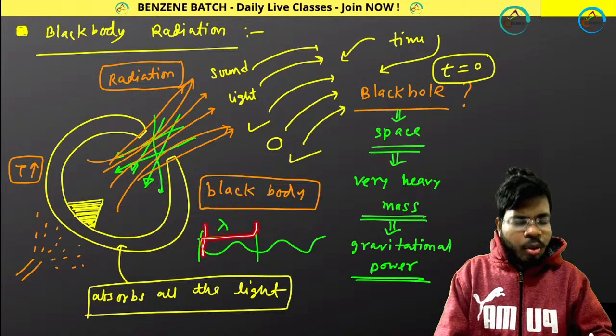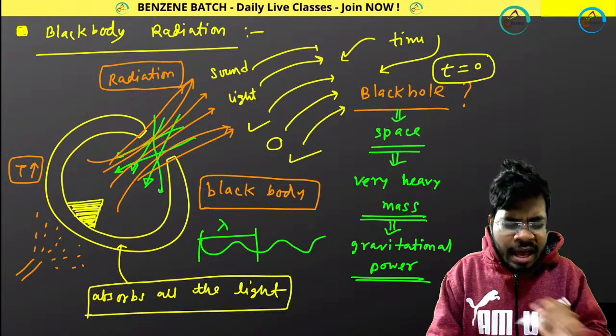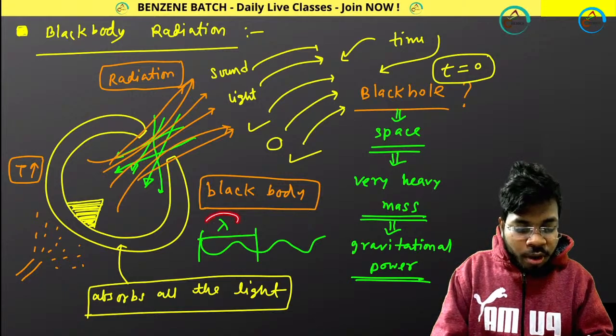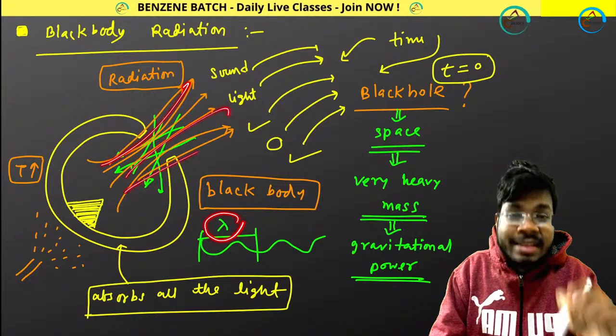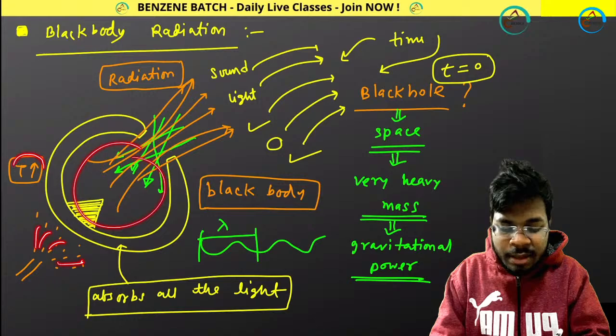This will be what? One wavelength. This will be what? Another wavelength. So every electromagnetic radiation has a corresponding wavelength. Scientists measured the wavelength of the radiation coming out from the black body after applying heat, or after increasing the temperature.